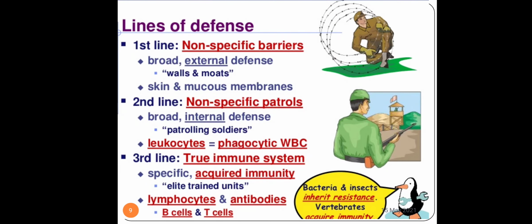What do you call the second line defense mechanism? If you are comparing that to the borders, your soldiers are the second line defense mechanism. Here, in immunology, the cells are already there in your body. Which cell has to get activated is not important. The cells are already there in your body, you're born with them. So those cells are called the second line defense mechanism. First line is all the barricades, the second line is all the cells that are a part of your immune system.